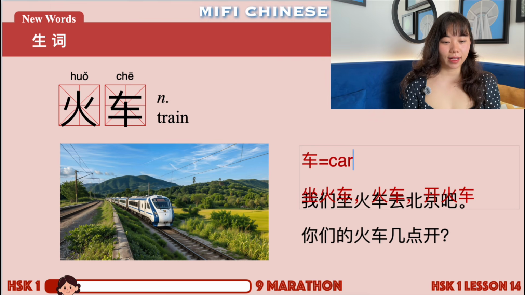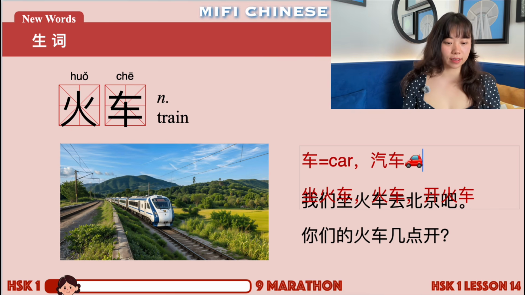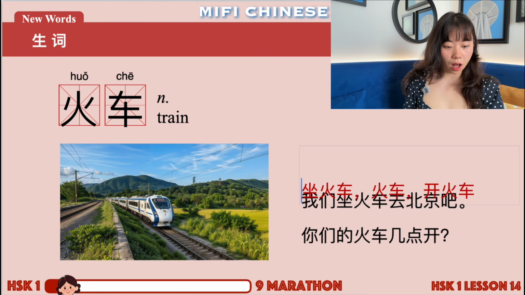车, car. Okay, so actually, if we want to say the full name of car, it should be 汽车. But for simplicity, because the car is the vehicle that we see the most in daily life, if you just say 车, then most of the time you mean a car. So you can add other words in front of 车 to make it other vehicles.